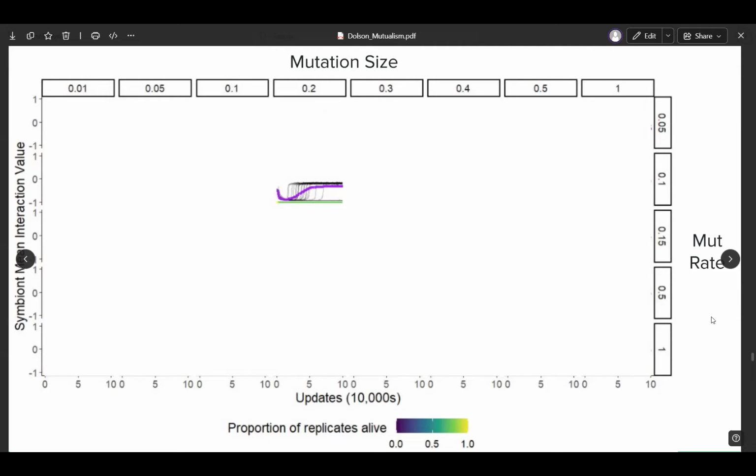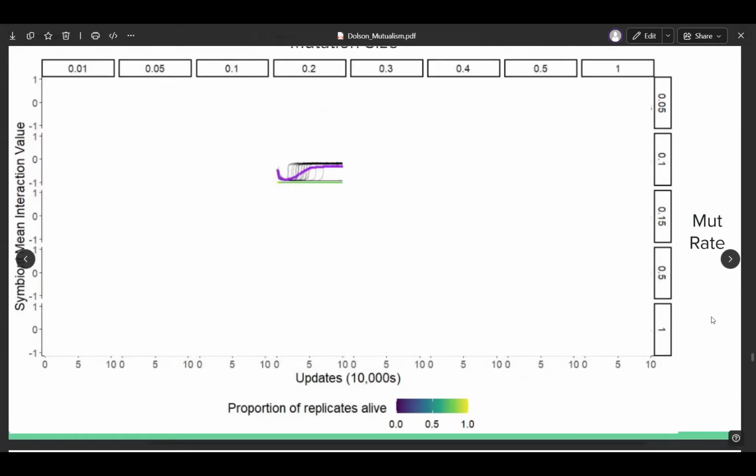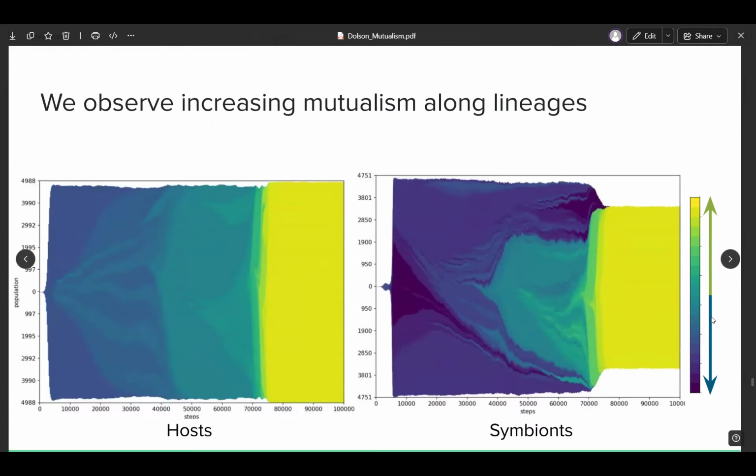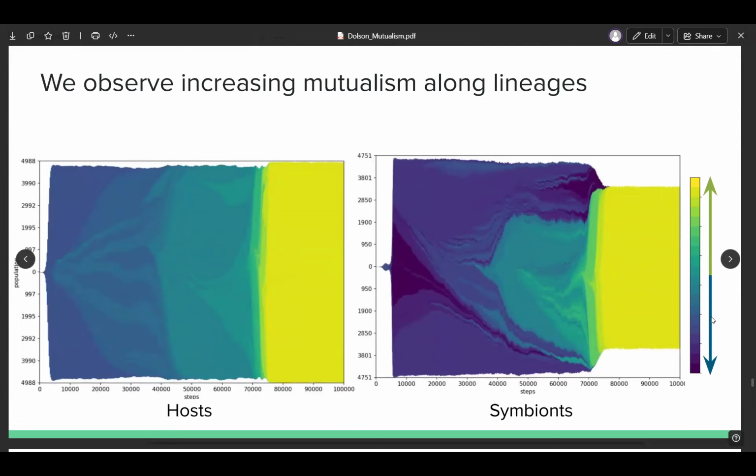In that region where we saw mutualism, but we weren't expecting to, it happens a lot more gradually. We have different lines for different replicates that have mutualism occur at different points. So that's starting to look a little like the gradual hypothesis, but it's not clear if it's actually coevolution or if it just takes longer to get the one mutation that makes you mutualistic. So to further answer this question, we can do a phylogenetic analysis.